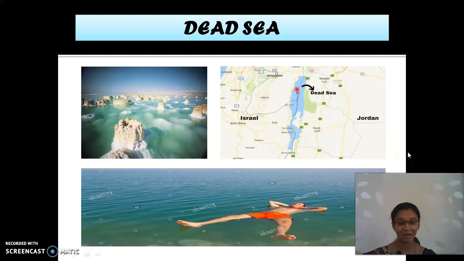Israel and Jordan are Arab countries. So, due to the salt content here, what is the amount of salt present? 342 gram per kilogram of water. But other lakes and oceans contain 3.5 gram. So, due to this salt content, we will not sink into this Dead Sea. We will be floating on the surface. Shall we go to the next one?